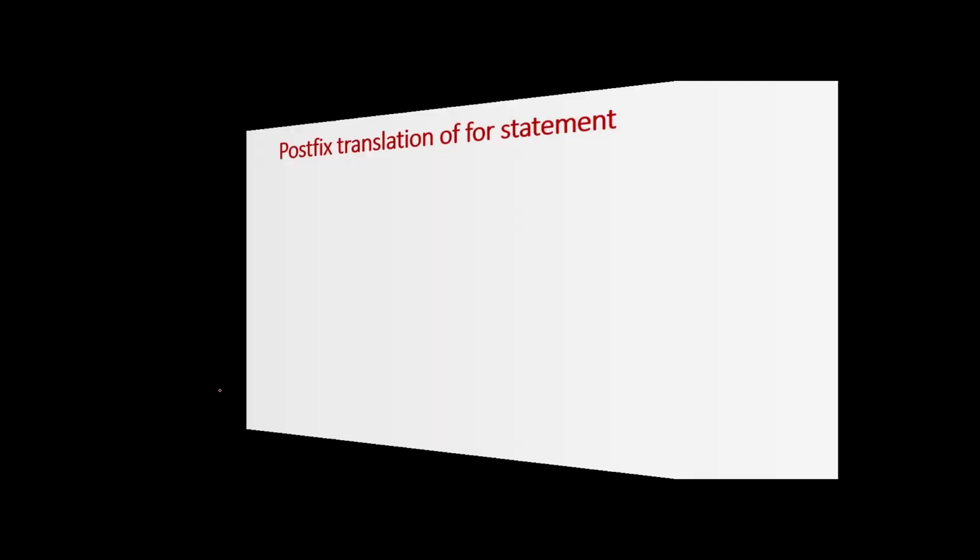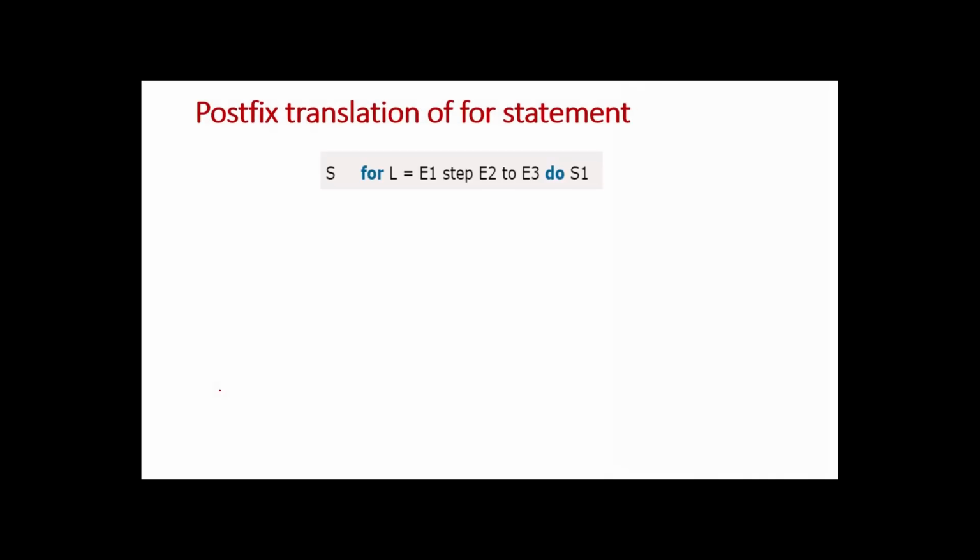Now let us see the postfix translation of for statement. S gives for L, E1 step E2 to E3 do S1. This can be factored as follows. F is for L. And T is equal to F equal to E1 by E2 to E3.